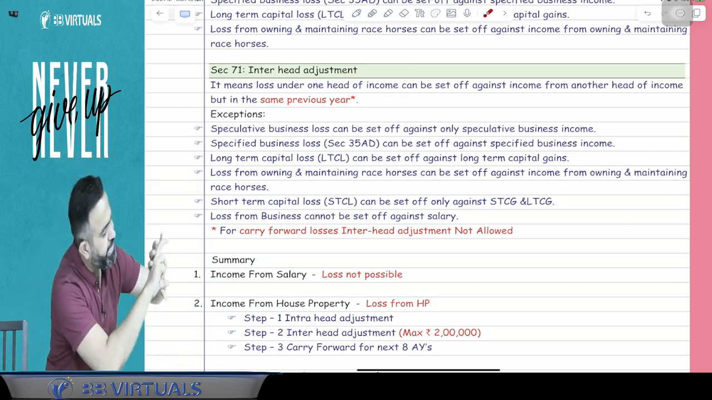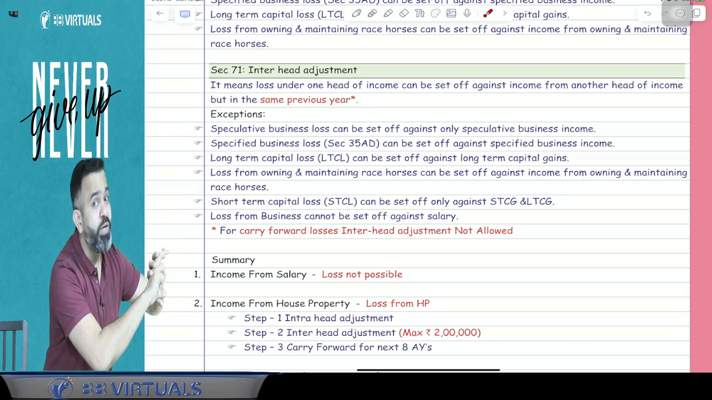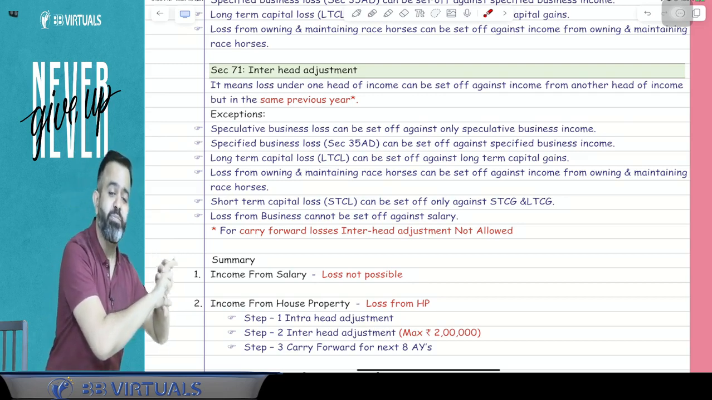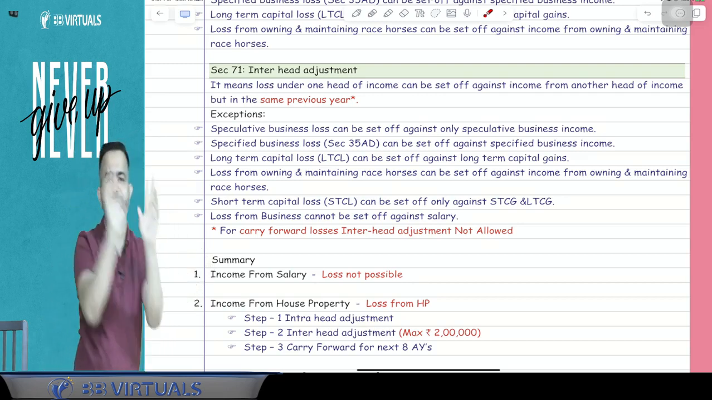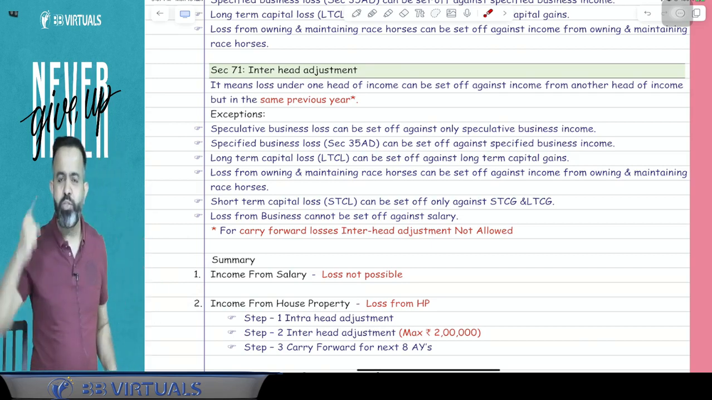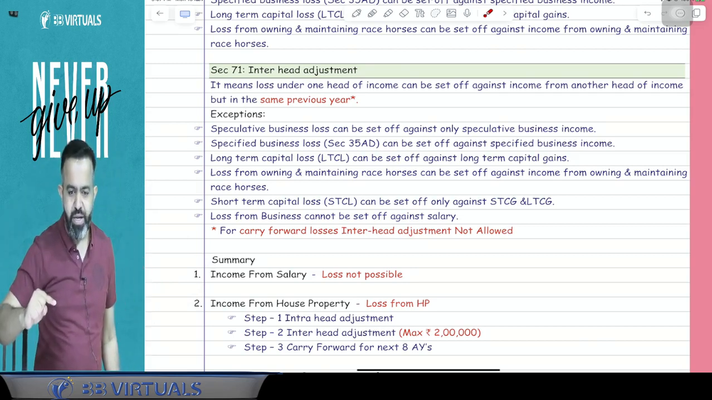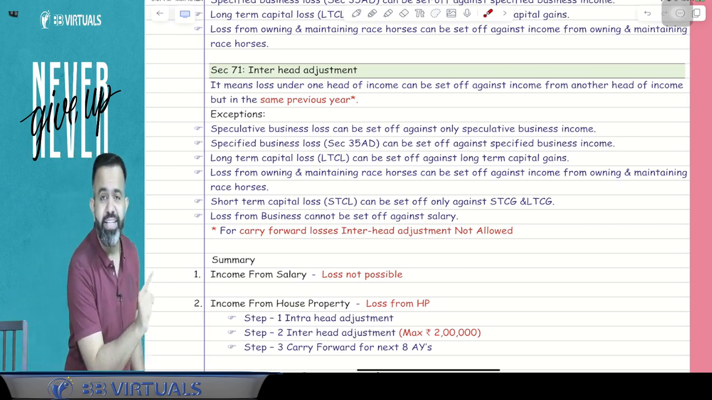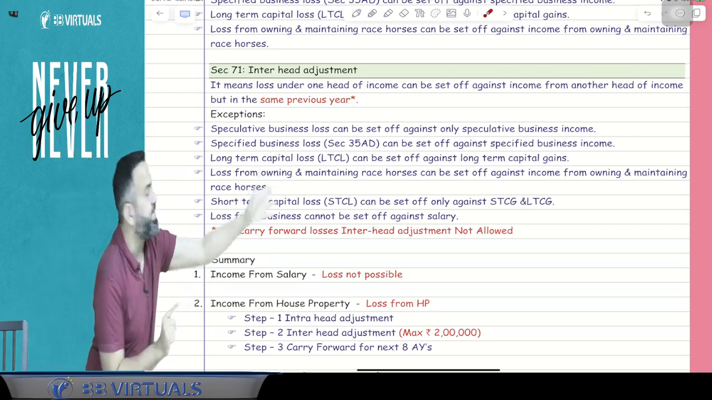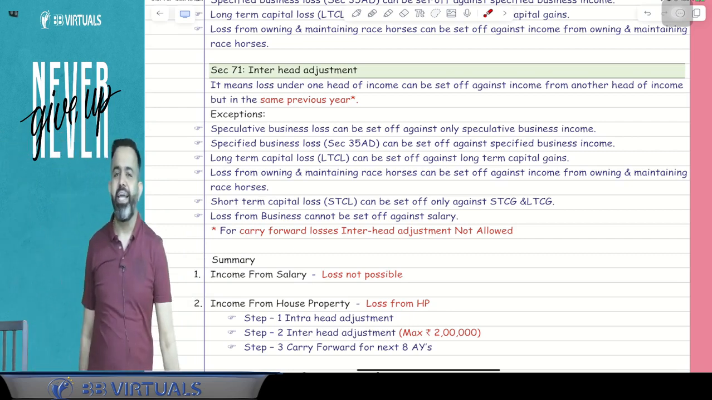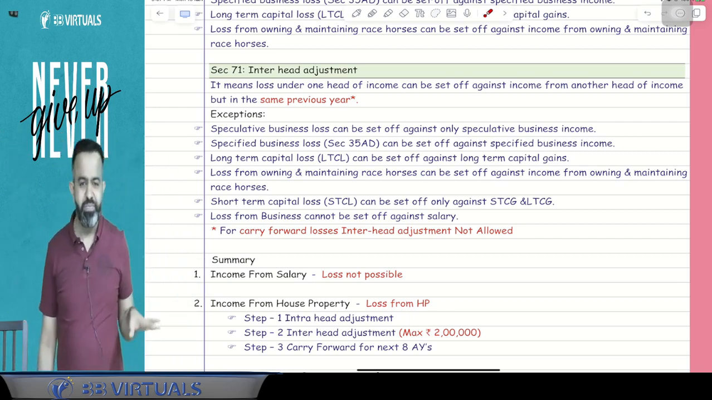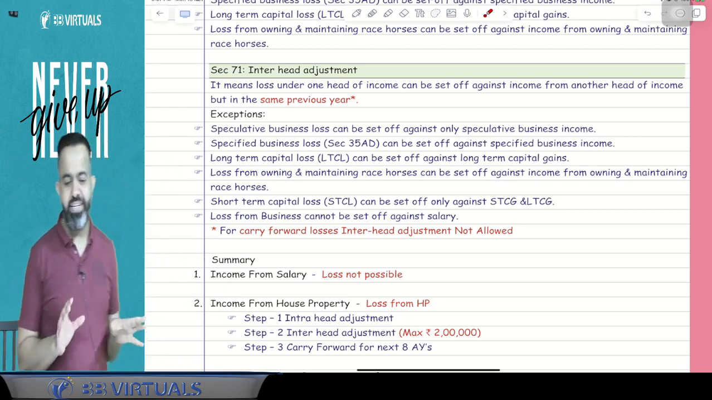And if losses are carried forward, then guys, you will not be able to do inter-head adjustment now. Only intra-head is possible. It means suppose there is a house property loss. First you will set off against house property income. After that you will set off against any other head income. And if it is carried forward, then in the next 8 years, you will not be able to set off against any other head except house property. So Meghna, you can understand that.